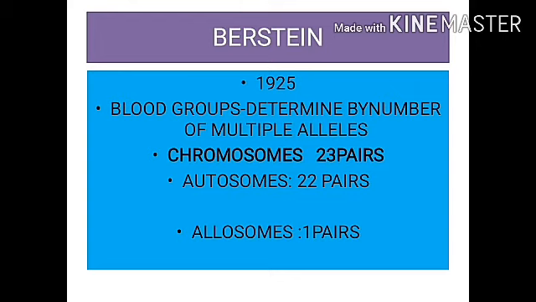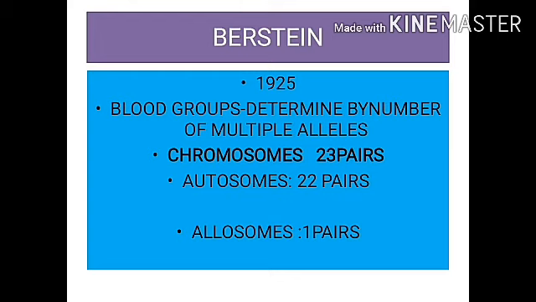Coming to the chromosomes, in humans there is a constant 23 pairs of chromosomes. Of the 23 pairs, the autosomes, which determine the body characters, are 22 pairs. The body characters, it may be height, it may be hair color, are determined by 22 pairs of chromosomes. The remaining 1 pair of chromosomes is said to be the allosome. It determines the sex. So allosome is otherwise said to be the sex chromosome. In the allosome, if it is female, it has XX chromosomes, and if it is male, it has XY chromosomes.